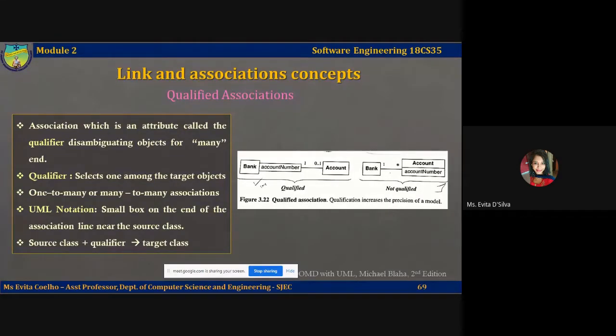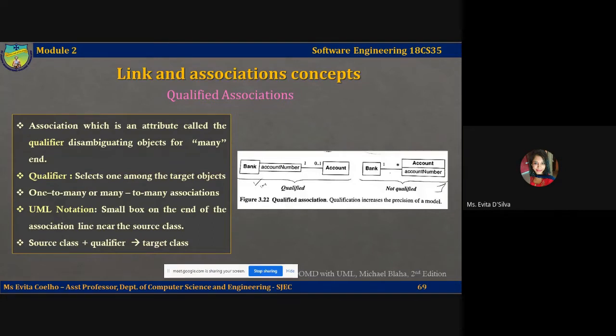In this lecture video, we are going to talk about qualified association. So let's define what a qualified association is. An association in which an attribute called the qualifier disambiguates the objects on the many side of the association is called a qualified association. It is possible to define qualifiers for one-to-many and many-to-many associations.